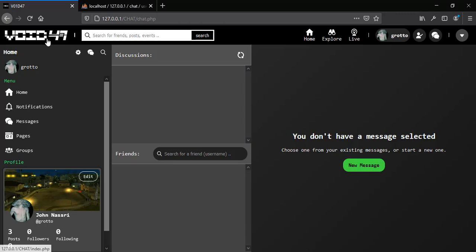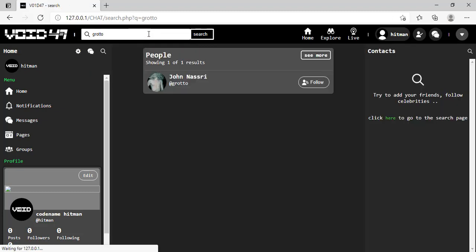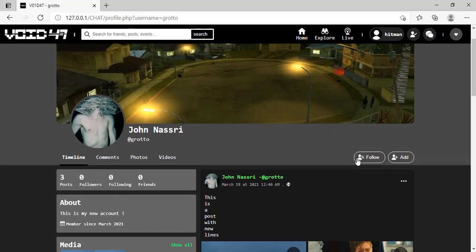Now let's go back to the index page, and let's go here and search for this. That's how the search works. So we search based on first name, last name, or username. So this is query based: we search for this input inside the first name, last name, or the username. So if this matches the username or first name or last name, we show these records right here. Now let's go back here, and as you can see, you can follow this.